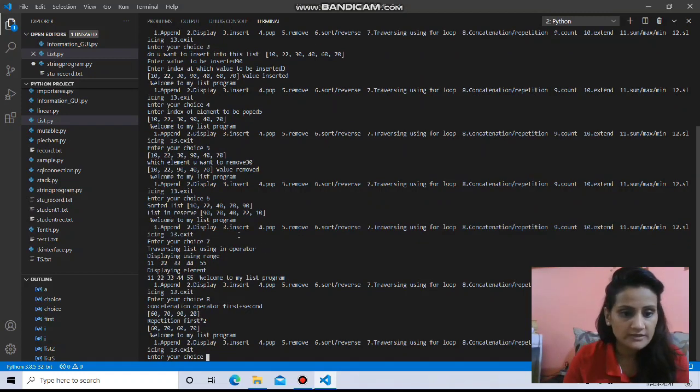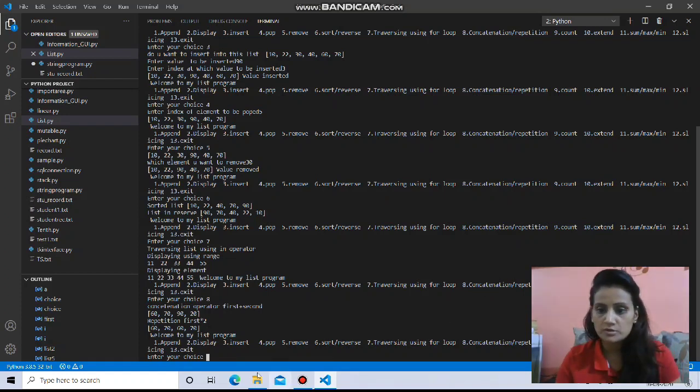Enter. If you can see there, 60, 70 first list, 90, 20 second list, so both are printed together. And in the repetition process, 60, 70, 60, 70 twice, because we try to repeat. Okay, and here I have written the explanation for you, that is first plus second, then first into 2, like that. So the eighth choice also we have seen.